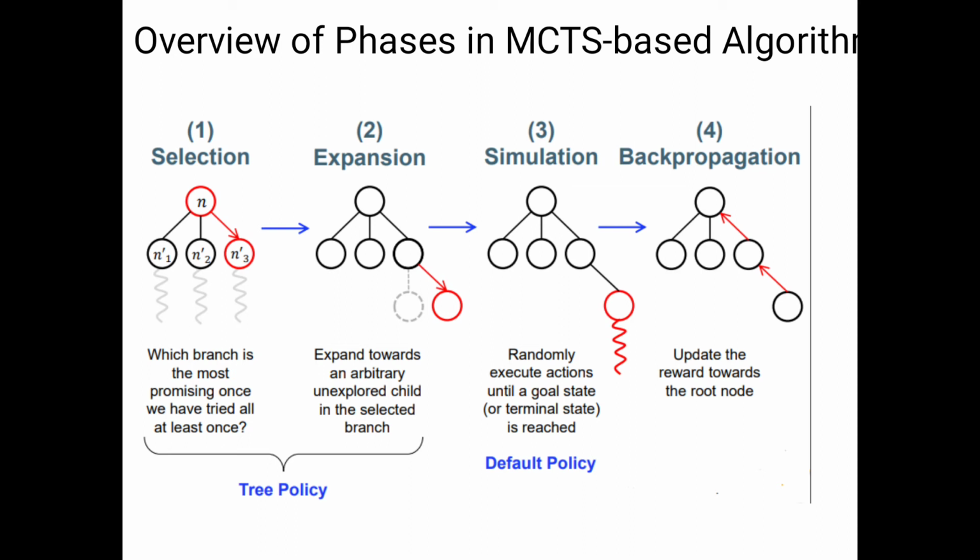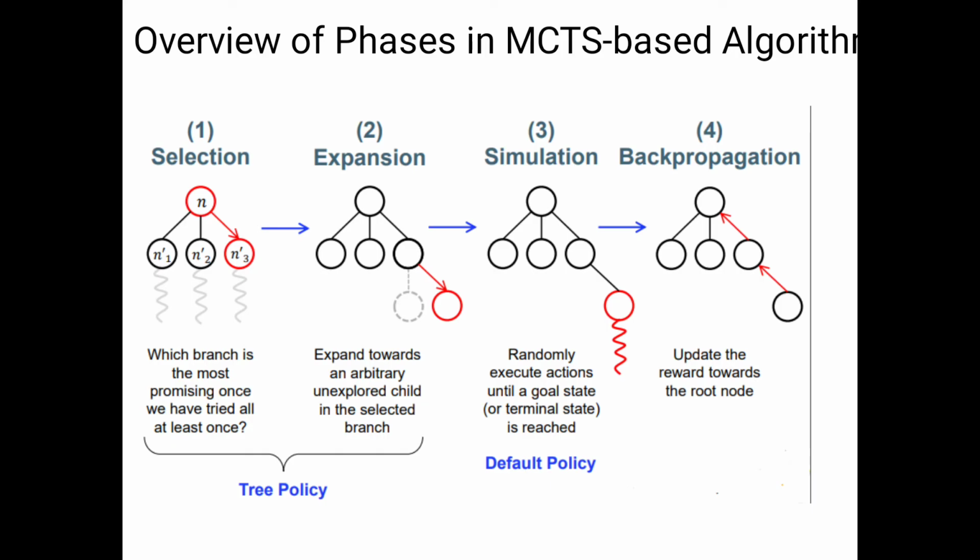Now we will move to the third step. Here the simulation is available. At the time of finding the goal, we will apply one simulation. Here we are using randomness, that's why we randomly execute actions until the goal state is reached. At the time of reaching the goal, we will apply the simulation. Please observe the third point. This is the goal, so we will apply the simulation at the goal state.